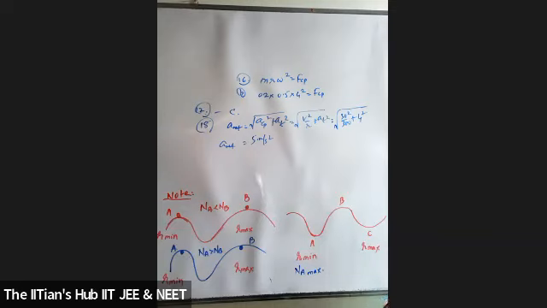Okay, fine. So the answer will be 5 meters per second square. Okay, 19th one. So for the 19th one, you have only written it below.